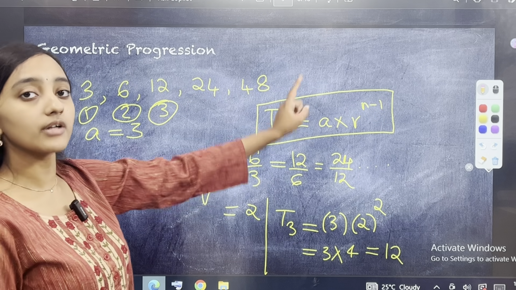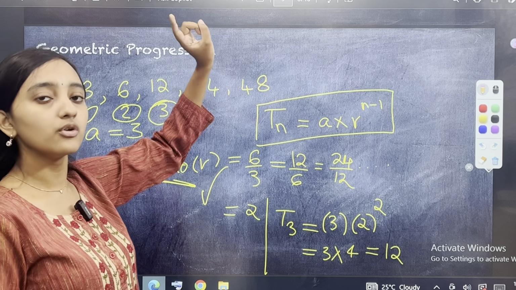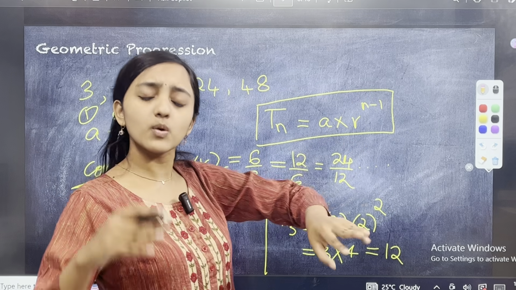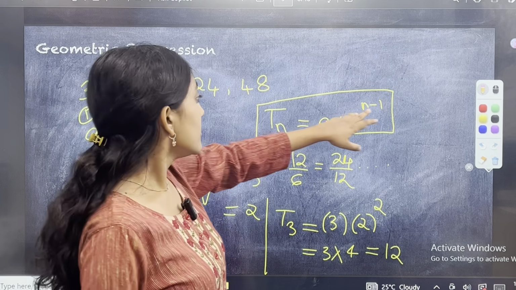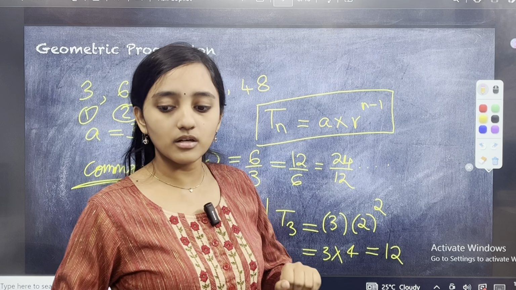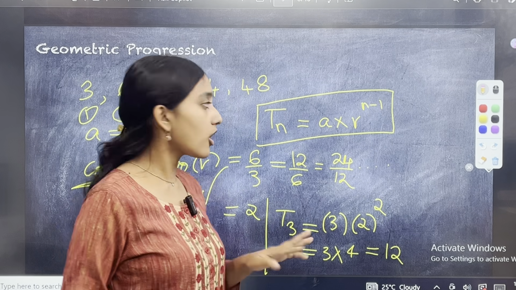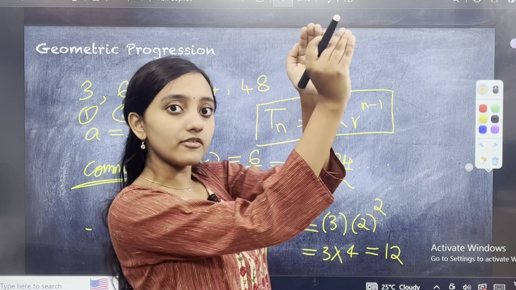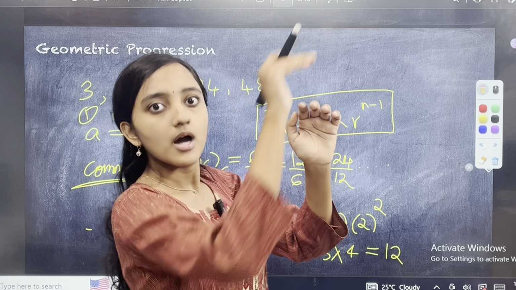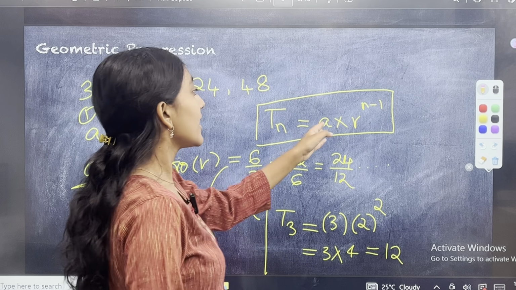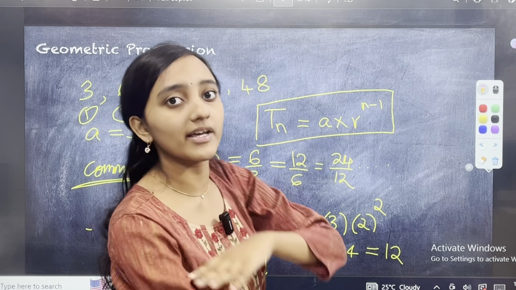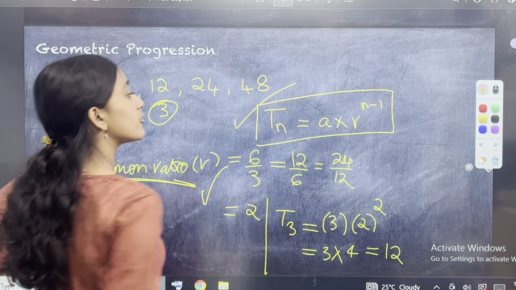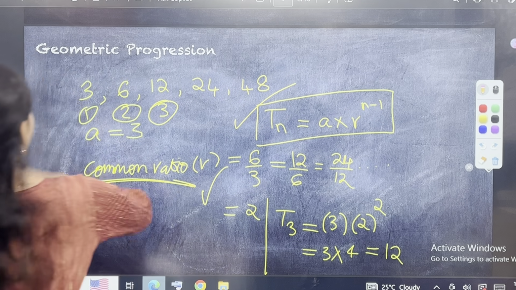I want you all to write this down. I do not want you to forget this particular formula, and please make a note. The commonly made mistakes are very, very lame. Some examiners said that the main mistake people made in GP was, instead of R power n minus 1, with the whole thing as the power, a lot of people did R power n and then minus 1. So they did A into R power n, and then subtracted 1, so obviously the answer will be wrong. So please make a note that this is the formula for the nth term of a GP.